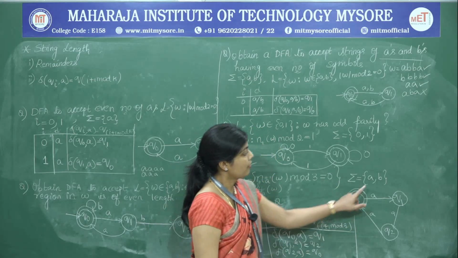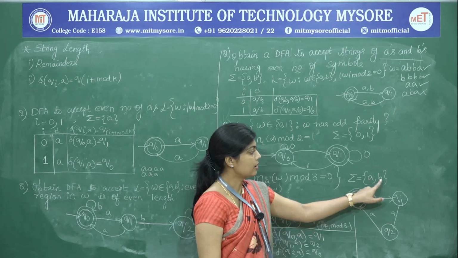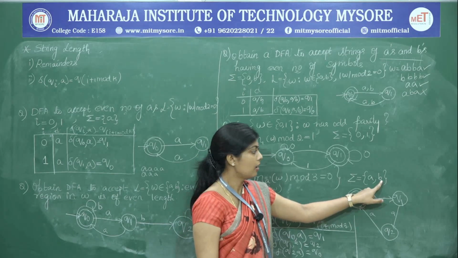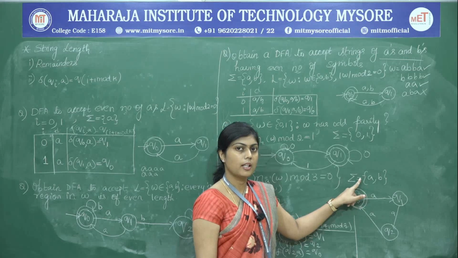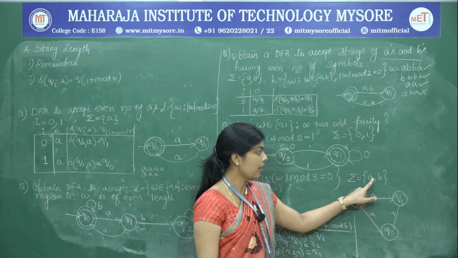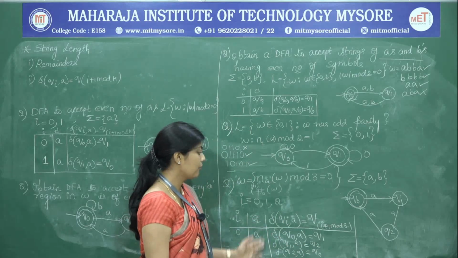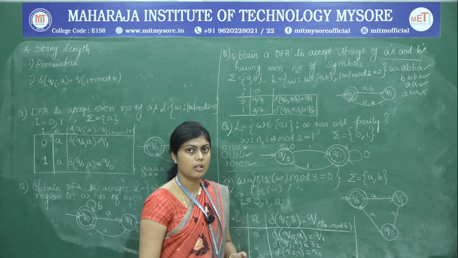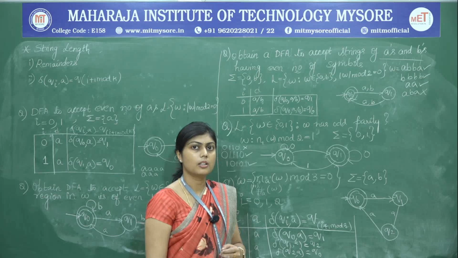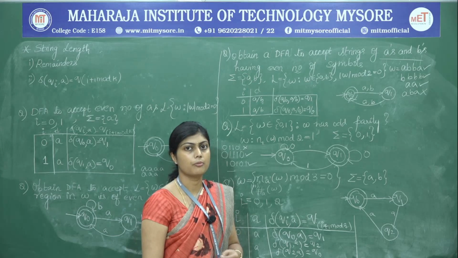Next, we know that the input symbol is not just A, but we also have a B. So, why did we not consider B for the transitions? Because the constraint is given only on the number of A's and not on the number of B's.